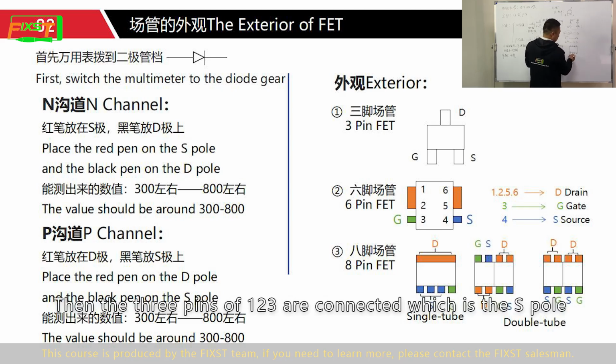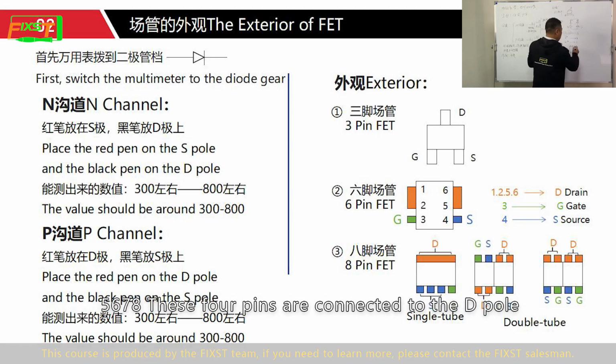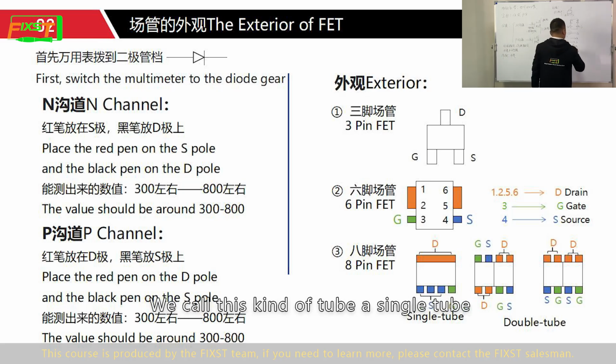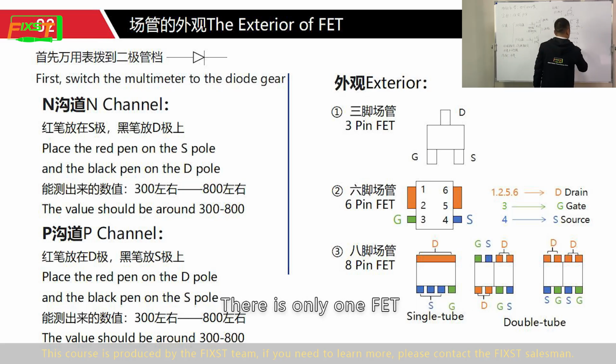Then the three pins of 1, 2, 3 are connected, which is the S pole. 5, 6, 7, 8, these four pins are connected to the D pole. This independent pin is a G pole. We call this kind of tube a single tube. There is only one FET.